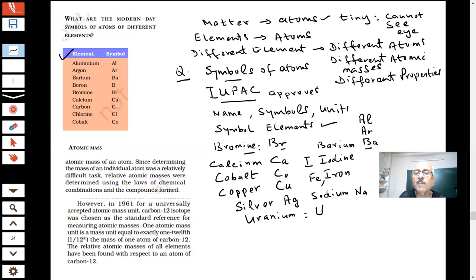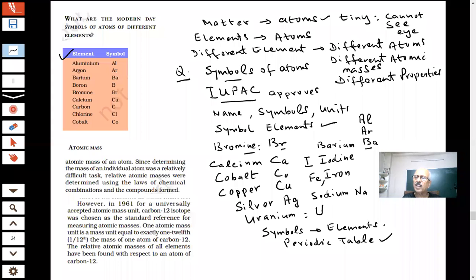So therefore, students, you have learned the symbols of the elements. Symbols of all the elements we must know. That is my point. If you have a doubt, you will check up. There is a periodic table. Have you seen the periodic table, students? Yes, sir. In that you will get a list of the symbols of all the elements.